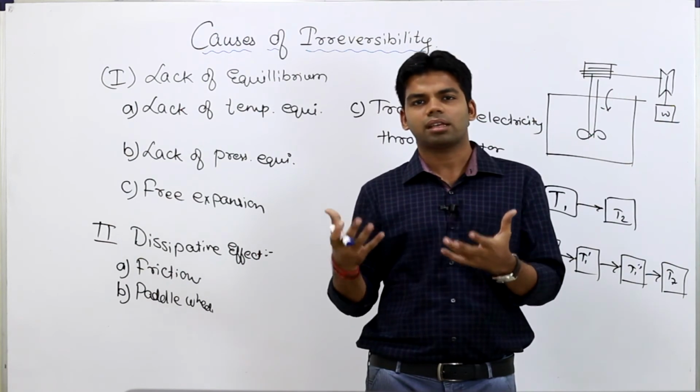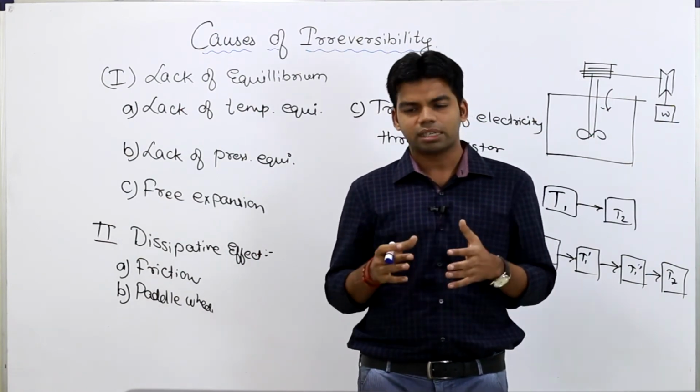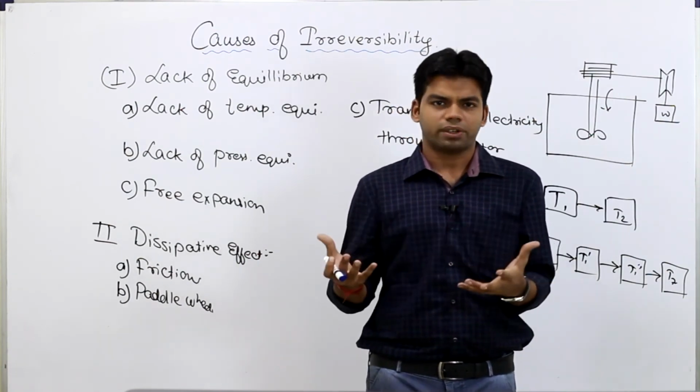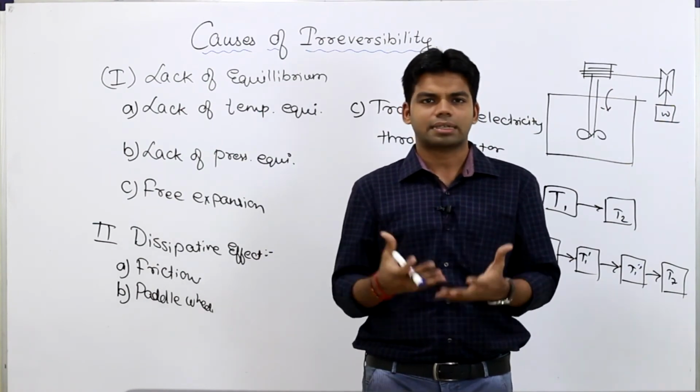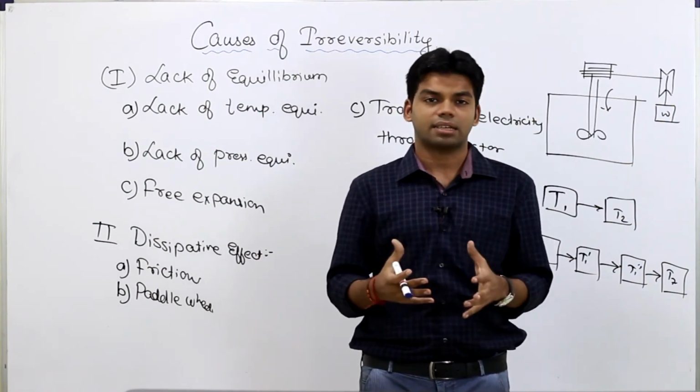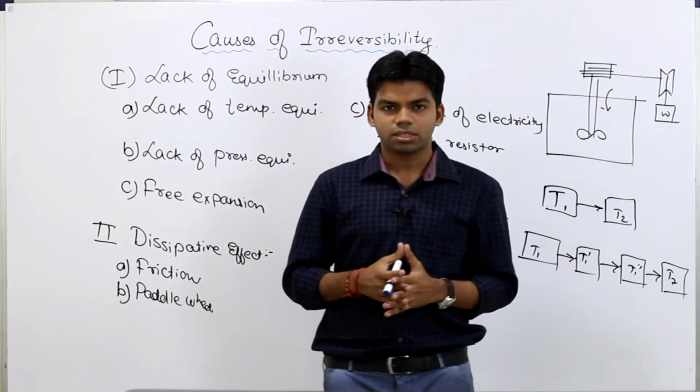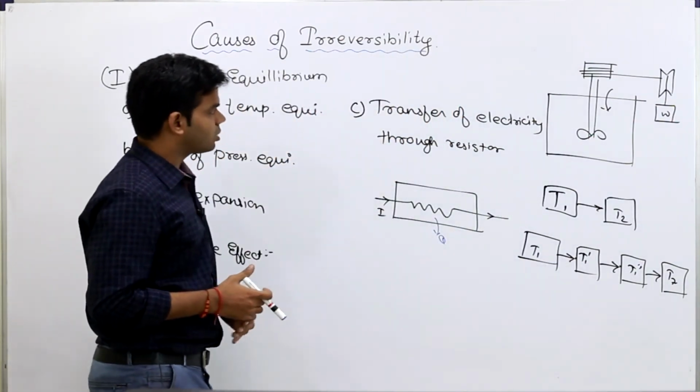process and the irreversibility will be less, because irreversibility is ultimately the loss of energy. So obviously for any process it is essential that irreversibility should be as less as possible. Getting this or not? Okay, so these are all the reasons for this irreversibilities.